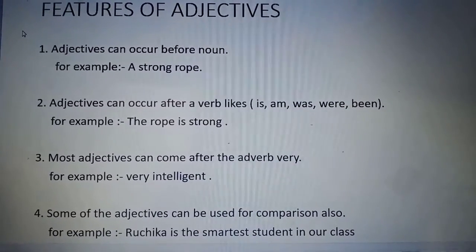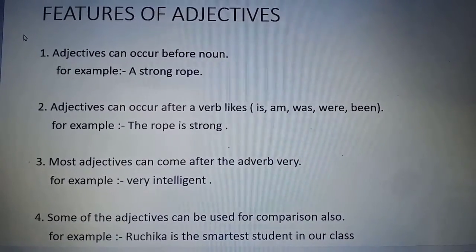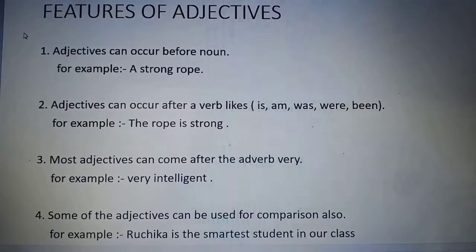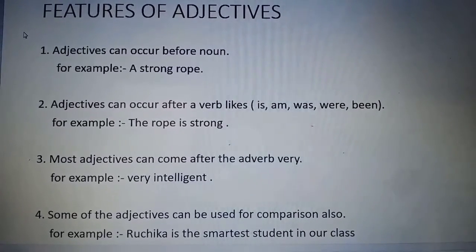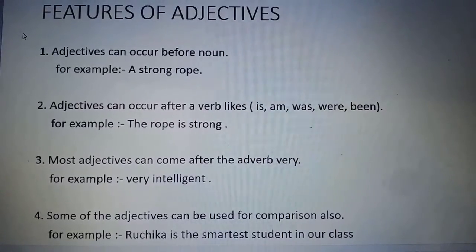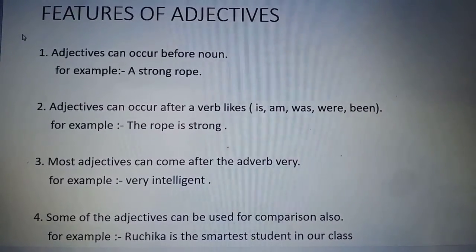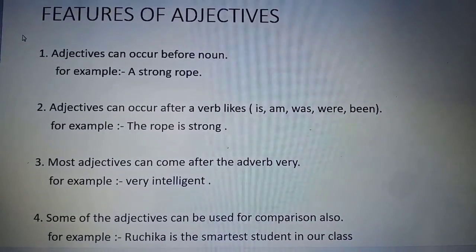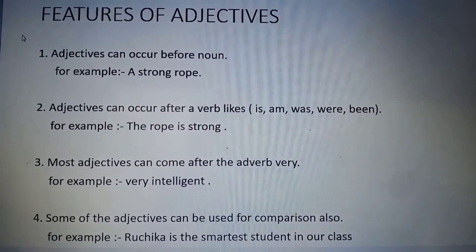So the first feature is that an adjective can occur before a noun. That means adjectives can come before a noun. For example, a strong rope. Here, rope is a noun and strong is an adjective.